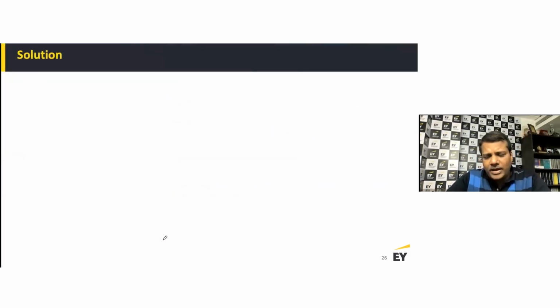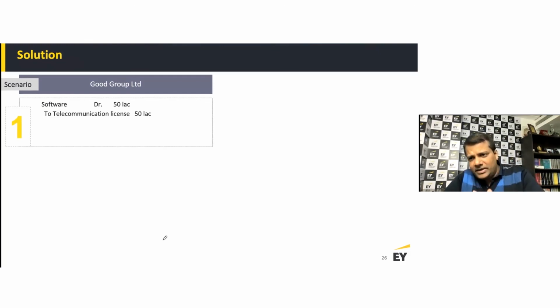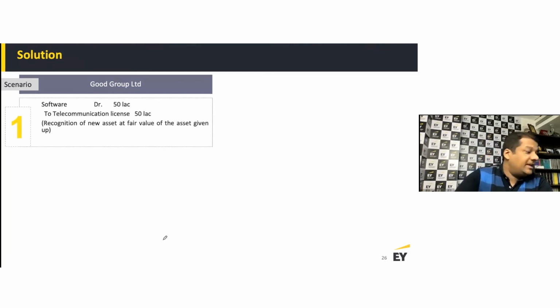Remember the principle. We are doing accounting in the books of Good Group Limited as well as in the books of Softtech Limited. First, I'm going to do accounting for scenario one in the books of Good Group Limited. Good Group Limited owns a telecom license, and now they are getting software. Since I'm receiving software, debit software 50 lakhs and credit telecom license 50 lakhs, because the fair value of the telecom license which I'm giving up is 50 lakh. So it is at the fair value of the asset given up.